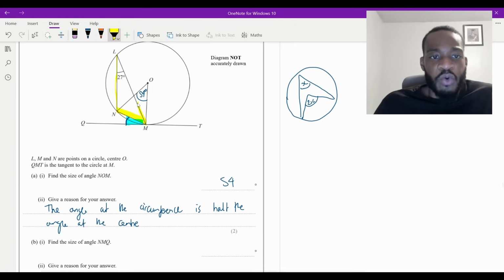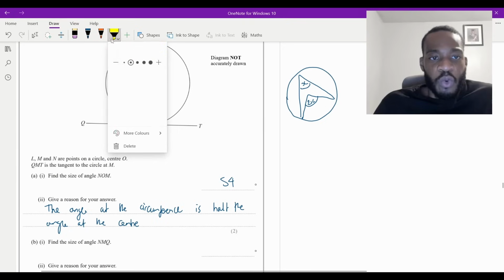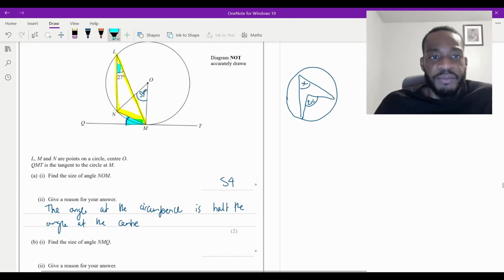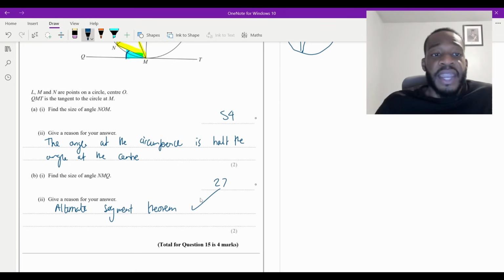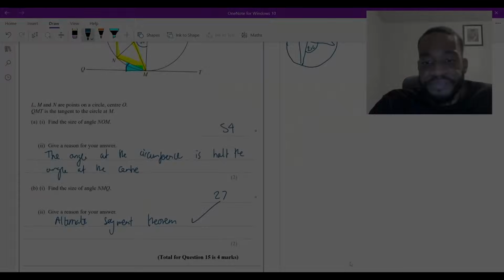All of the points of this triangle are on the circumference. So what we can use is the alternate segment theorem. These two are going to be the exact same, based on the alternate segment theorem. So therefore, I'm going to write this is going to be 27 degrees as well. And the reason is going to be the alternate segment theorem. And that's it. That will give you 4 marks.